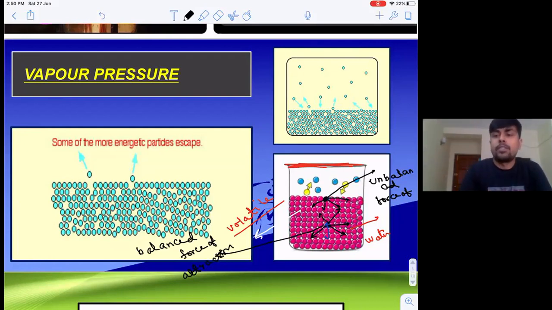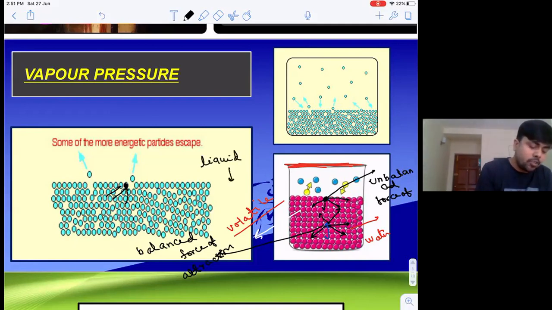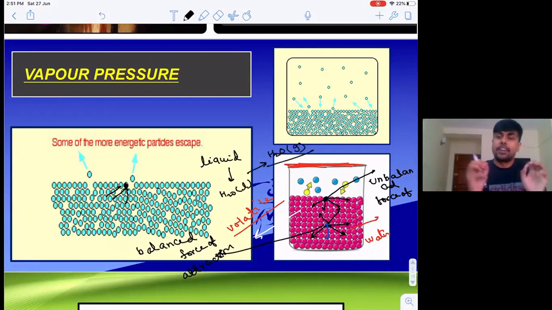Now, we have just said that the molecules collide with each other, right? Suppose a molecule is there at the surface and some inside molecule comes and hits this molecule. Can I say it will impart its potential energy or its momentum to the molecule present at the surface? Because of that, the energy of the molecule present at the surface will increase and it will leave the surface. As soon as it leaves the surface, it will change state. It will get converted from H2O liquid to H2O gas. But it's a real gas.